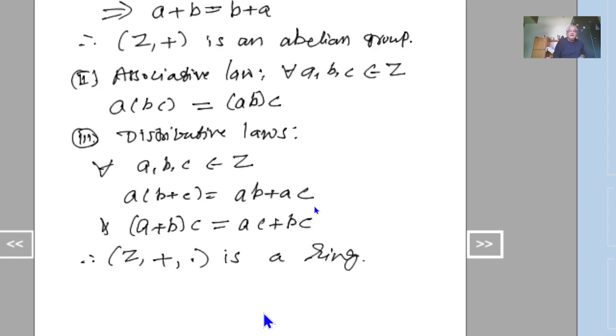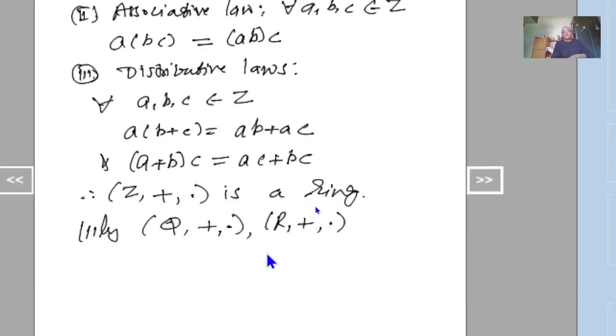And similarly, we can prove that Q comma plus comma dot, the set of all rational numbers, with respect to addition and multiplication, is a ring. And similarly, we can prove that R comma plus comma dot, the set of all real numbers, is a ring with respect to addition and multiplication. So these are some examples of rings.